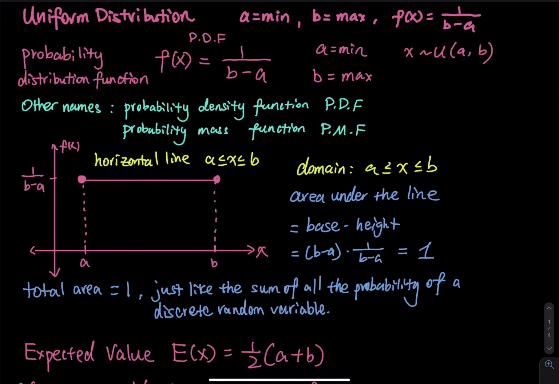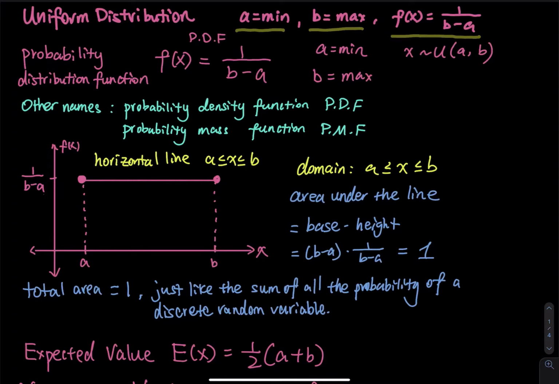All you have to do is grab two numbers from the problem, which are a minimum and a maximum. In general, the minimum I call A, the maximum I call B, and then the probability density function, very simple, is 1 divided by B minus A. Listen to me, the uniform distribution's probability function is always 1 divided by maximum minus minimum.